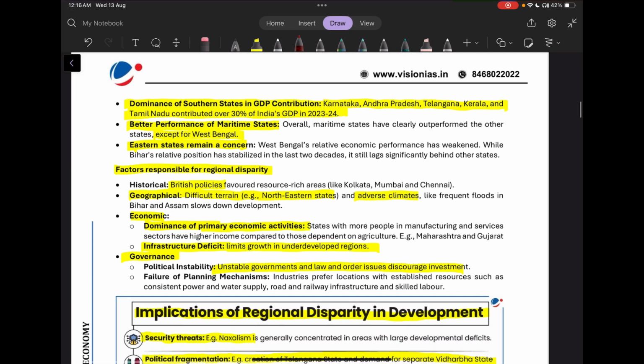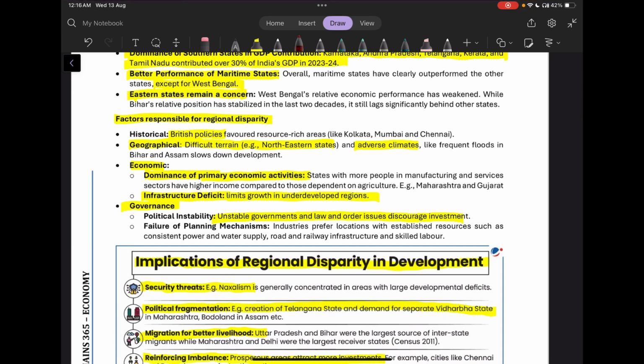Then there is a dominance of southern states in GDP contribution. So five states, Karnataka, Andhra, Telangana, Kerala, and Tamil Nadu, contributed over 30% of India's GDP in the last year. Then there is better performance of maritime states except for Bengal. Then eastern states still remain a concern.